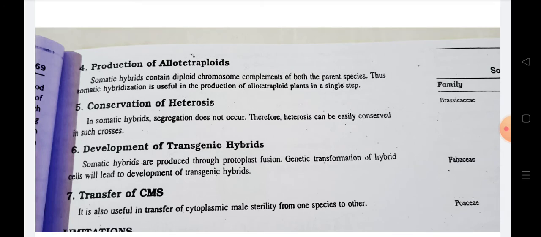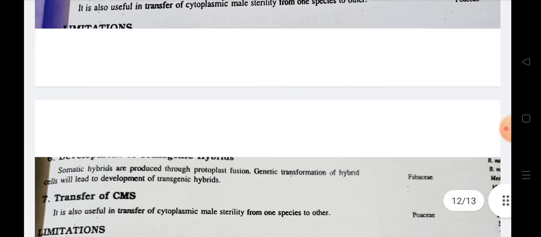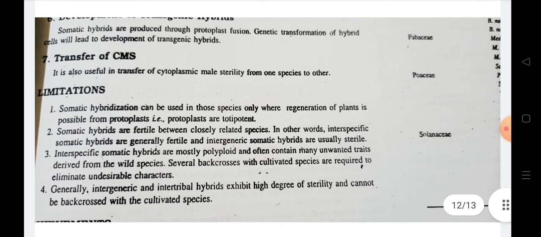Then transgenic hybrids are also developed through protoplast fusion and genetic transformation of the hybrid cells, which leads to the development of transgenic hybrids. Transfer of cytoplasmic male sterility from one species to another is also an important advantage of somatic hybridization.